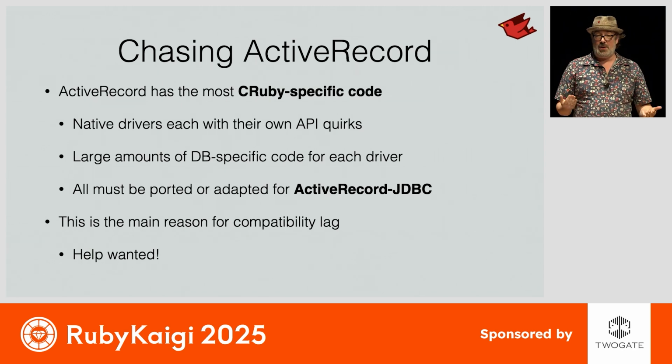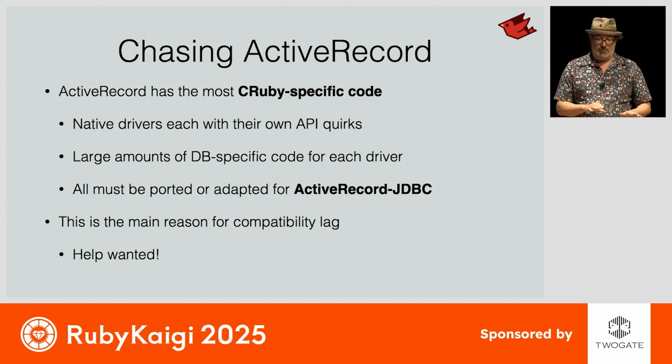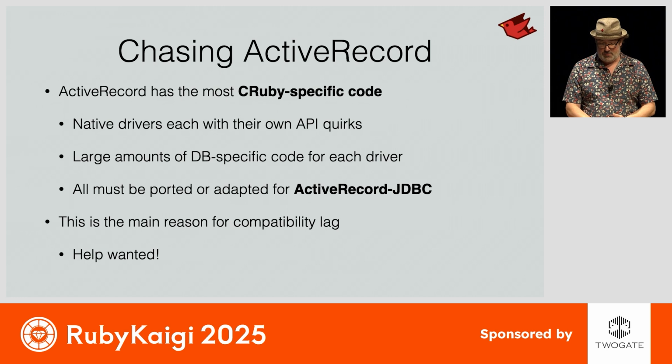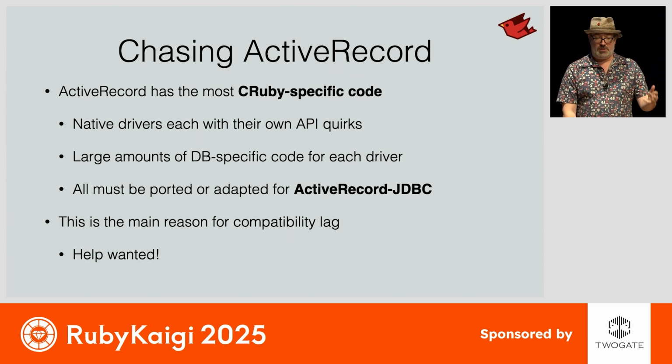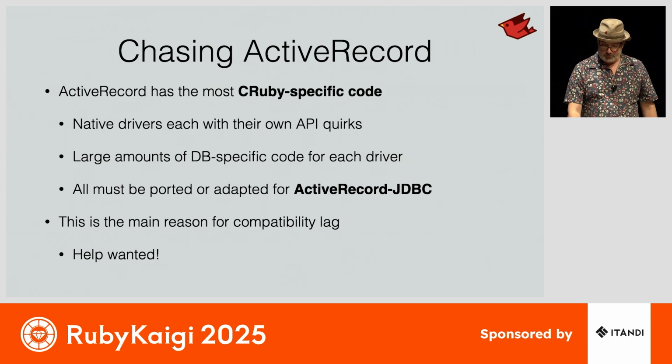So I don't know how many people are running Rails and using other persistence layers, but Active Record is pretty much the only thing that we ever have to work on to keep up with compatibility in Rails. And again, we would love to have some help here. Folks that are familiar with the database adapters in Active Record can help us keep up on JRuby's side.